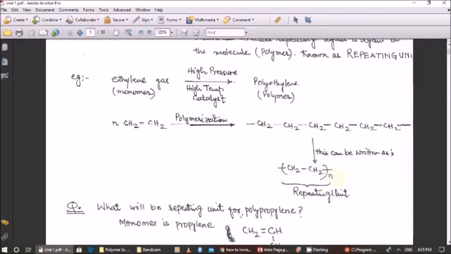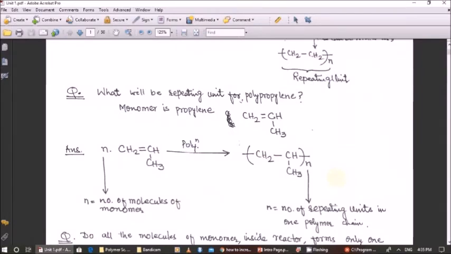You can understand this as, for example, a train which is composed of 10 bogies. So the repeating unit is the bogie and 10 is the number of repeating units. Okay, now